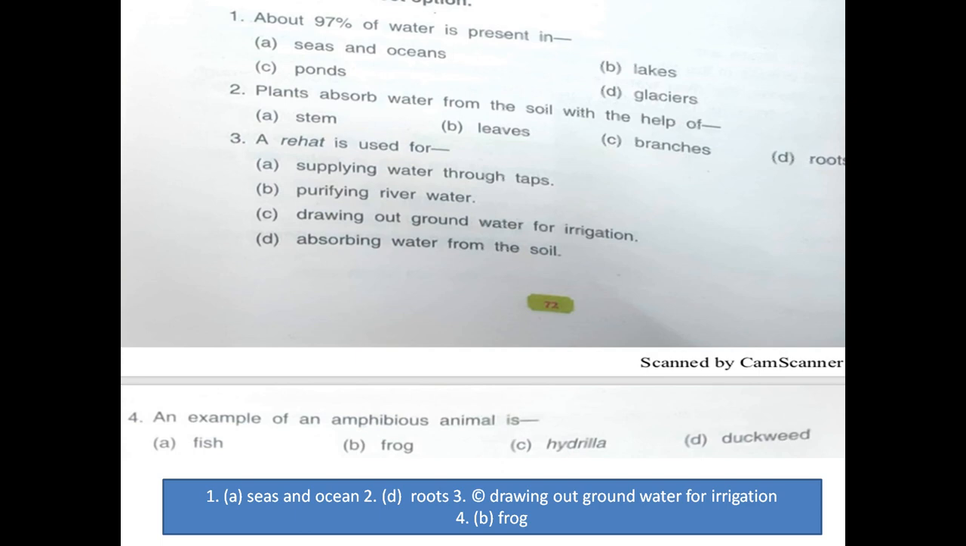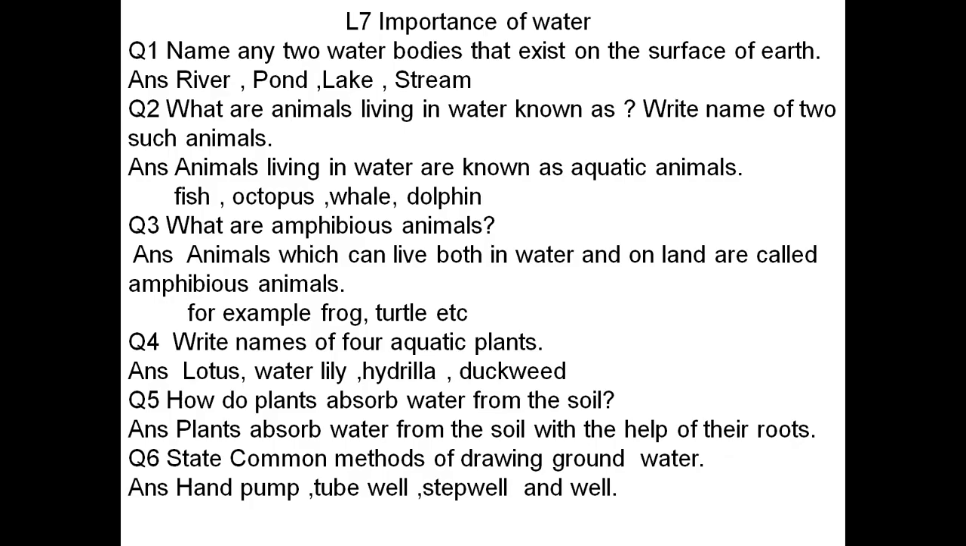Now answer is C. Rehat or water wheel is used to draw out the groundwater for irrigation. Now fourth one, an example of an amphibious animal. Amphibious means living in both land as well as in water. Options are fish, frog, hydrilla, duckweed. Answer is frog, because frog lives on both water as well as land. Now these are the back exercise. Here is the D part question answer.